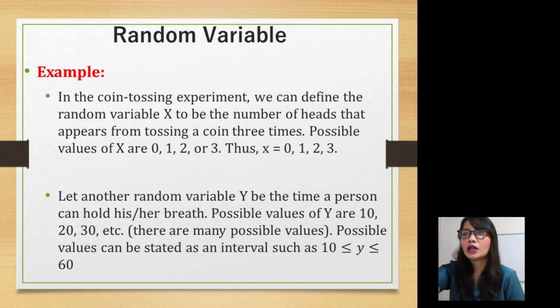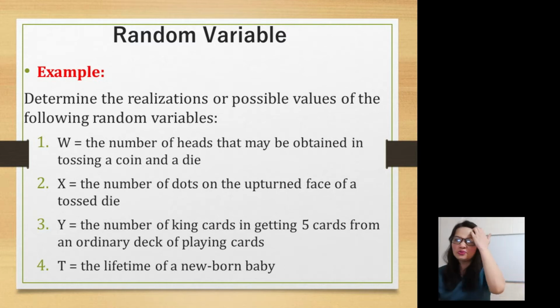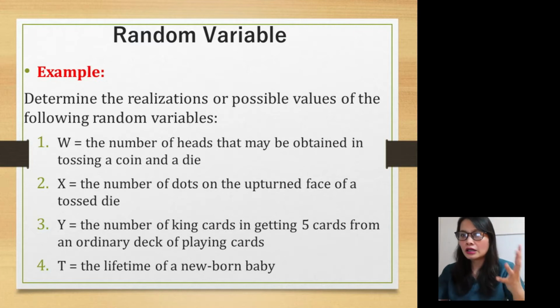Example: determine the realizations or possible values of the following random variables. The first one is W, the number of heads that may be obtained in tossing a coin and a die. Your random variable is the number of heads that may be obtained in tossing a coin and a die. So what will be your possible values?